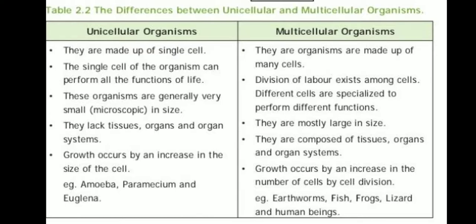Third point: unicellular organisms are generally very small in size, while multicellular organisms are mostly large in size. Unicellular organisms lack tissues, organs, and organ systems, while multicellular organisms are composed of tissues, organs, and organ systems. In unicellular organisms, growth occurs by an increase in the size of the cell. In multicellular organisms, growth occurs by an increase in the number of cells by cell division. Unicellular examples: amoeba, pneumococcus. Multicellular examples: earthworms, fish, frogs, etc.